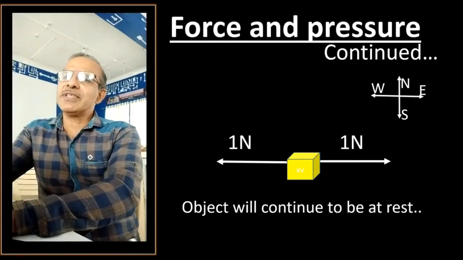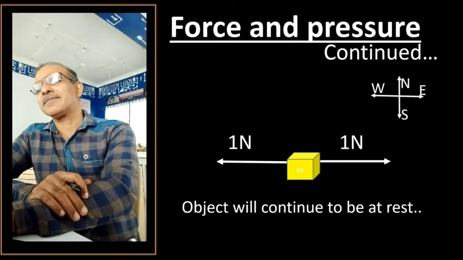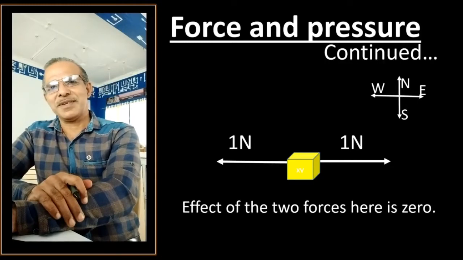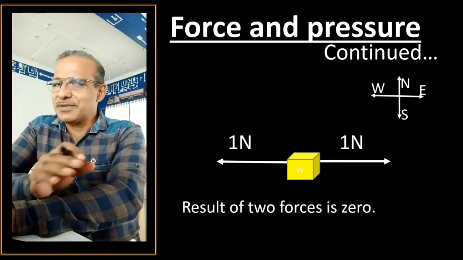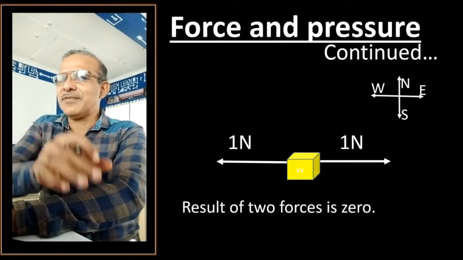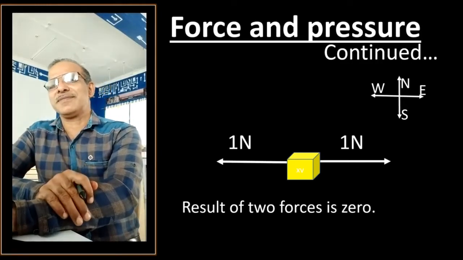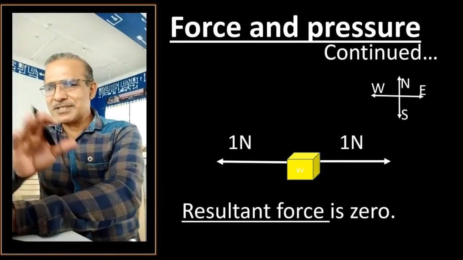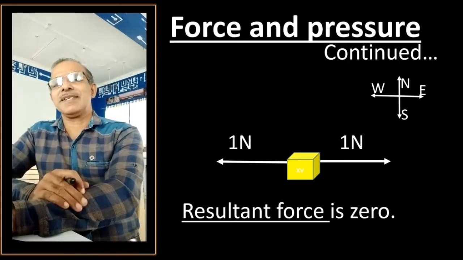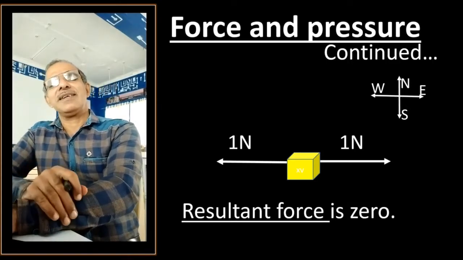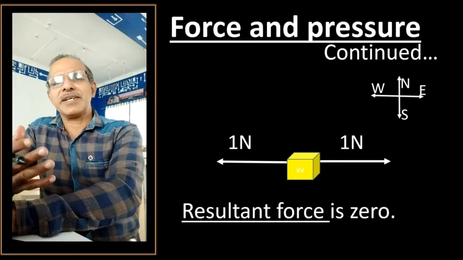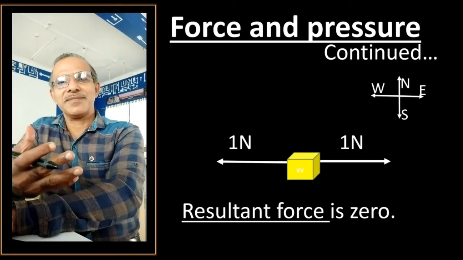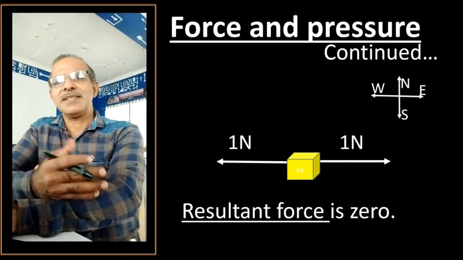Because the effect of two forces is 0. Or we can say the result of two forces is 0. Or listen to this, the resultant force is 0. And what is that resultant force? Resultant force is not the force which is applied one. Resultant force is a result of, or a combined effect of, or a sum of, or a net force, right, of these two forces.